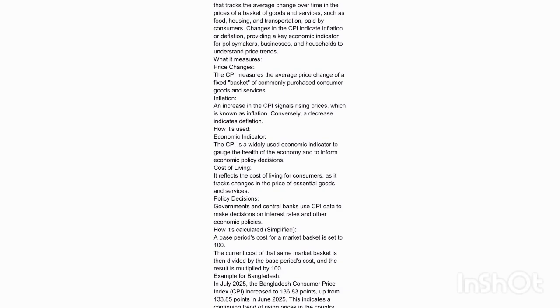How it's calculated. Simplified. A base period's cost for a market basket is set to 100. The current cost of that same market basket is then divided by the base period's cost, and the result is multiplied by 100. Example for Bangladesh. In July 2025, the Bangladesh Consumer Price Index (CPI) increased to 136.83 points, up from 133.85 points in June 2025. This indicates a continuing trend of rising prices in the country.